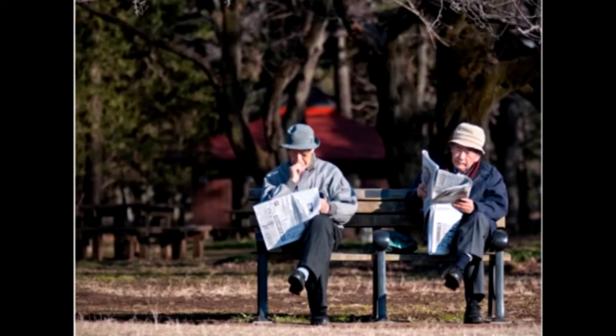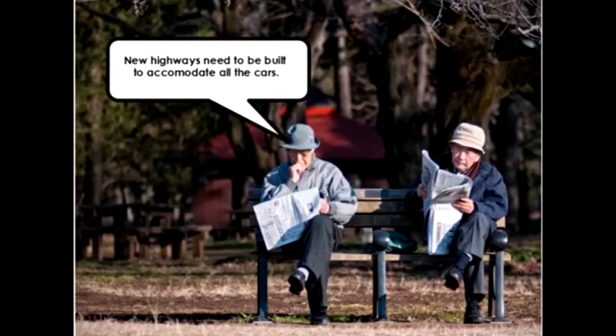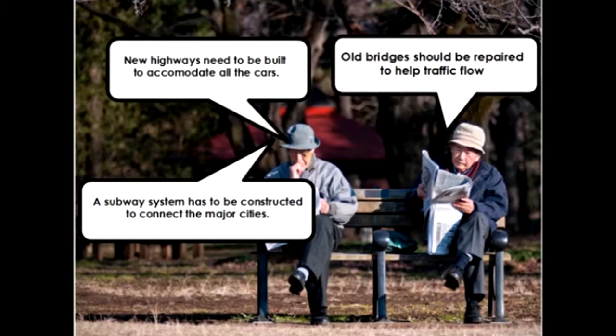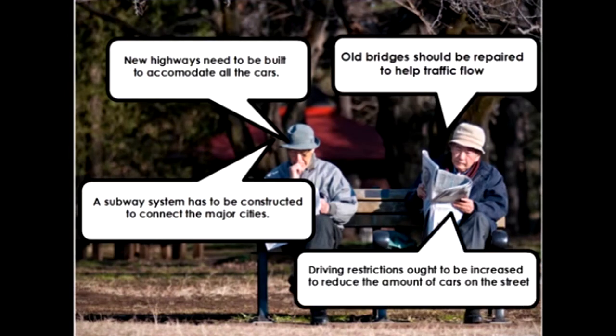So let's look at the grammar for today. This man's going to say to himself, well, new highways need to be built to accommodate all the cars. And a subway system has to be constructed to connect the major cities. And the other man is thinking, well, old bridges should be repaired to help traffic flow. And maybe he's thinking driving restrictions ought to be increased to reduce the amount of cars on the street.